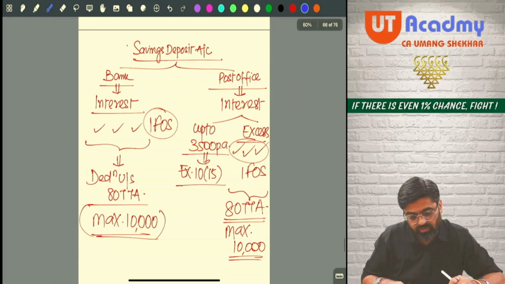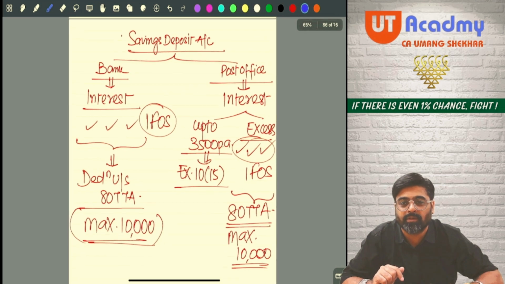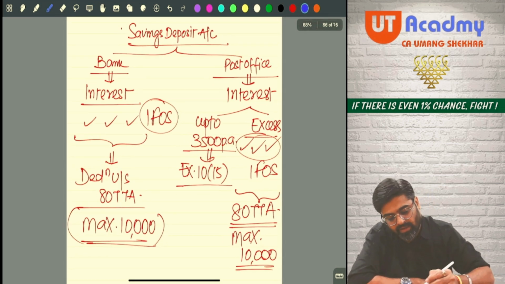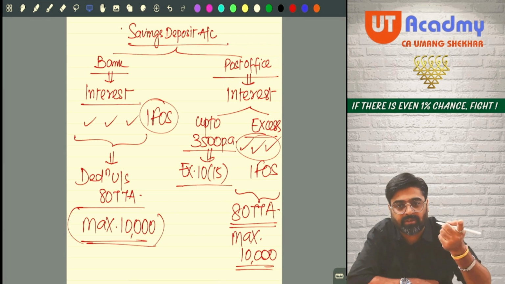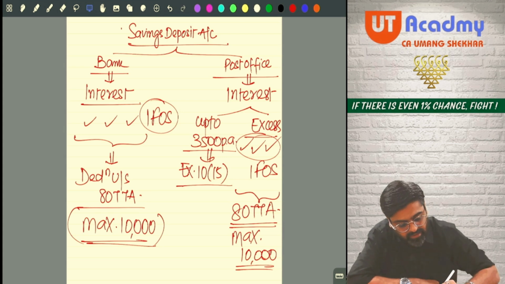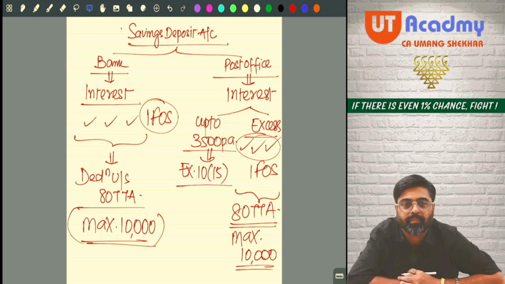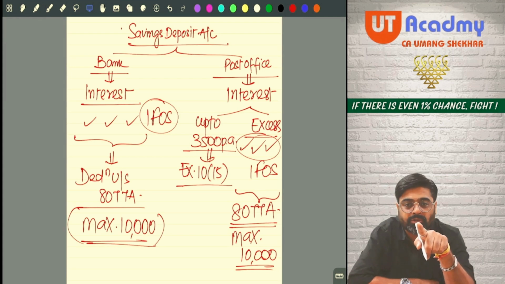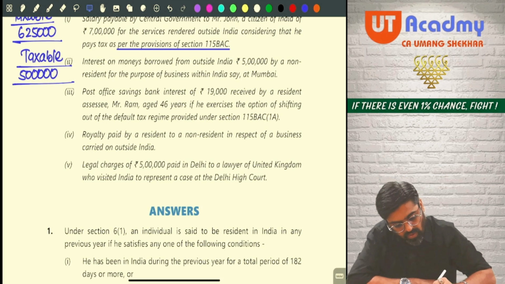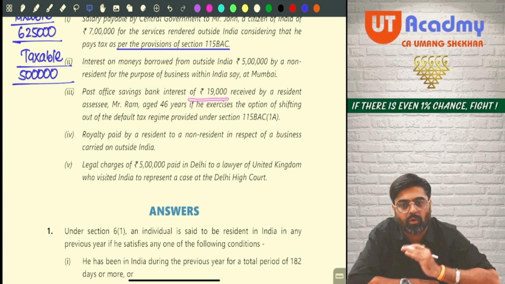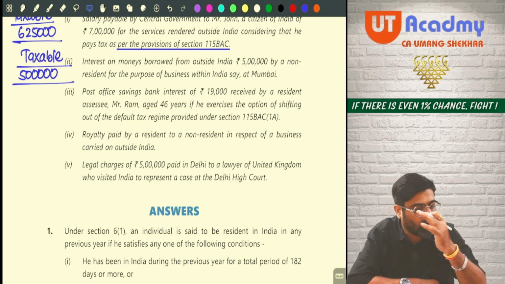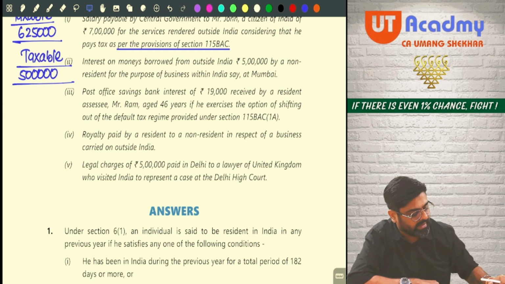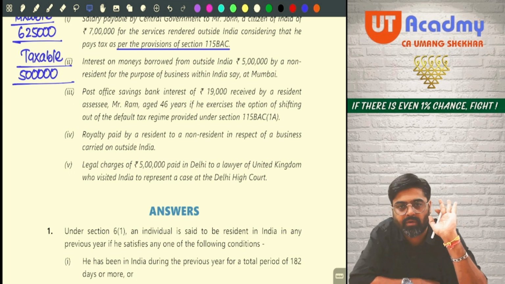Do you remember this chart we did yesterday? Savings deposit account: if in a post office you are having a savings deposit account, whatever interest you are earning from it, up to 3,500, is exempt under section 10(15). So tell me how much post office interest you are earning? You are earning 19,000. Out of that 19,000, the first 3,500 will be exempted. So how much remains? 19,000 minus 3,500, 15,500 remains.